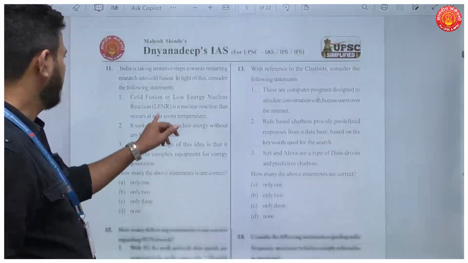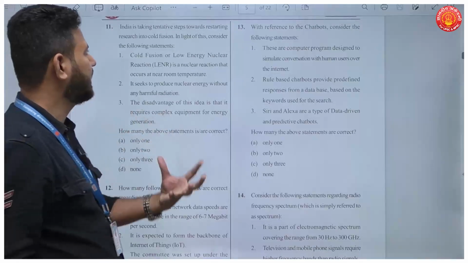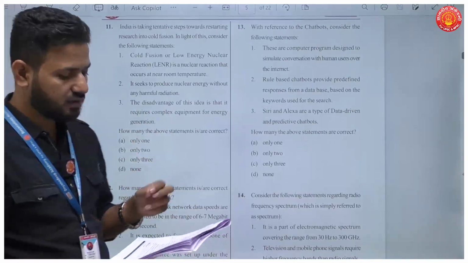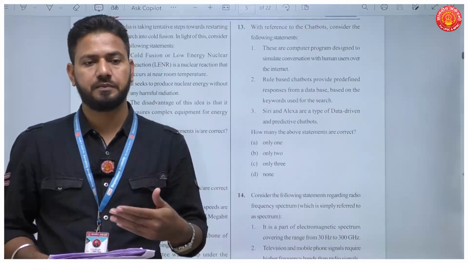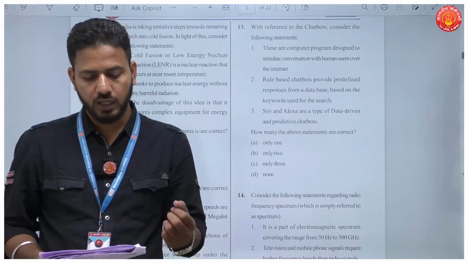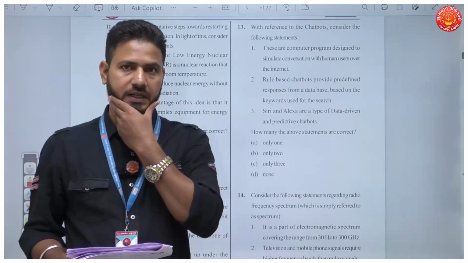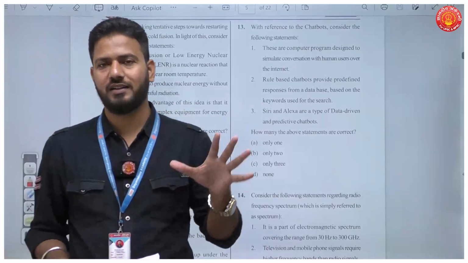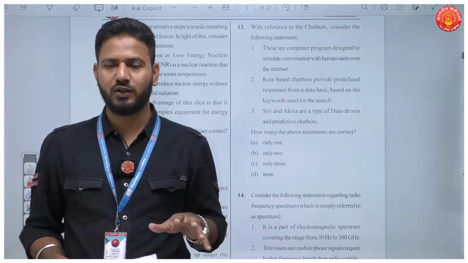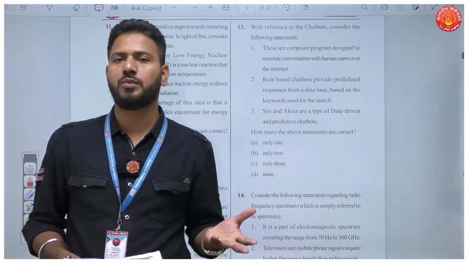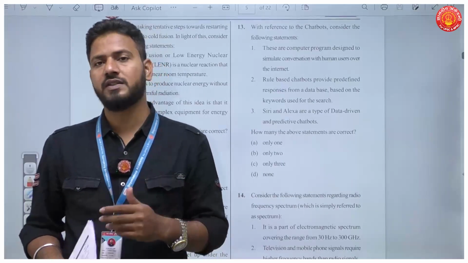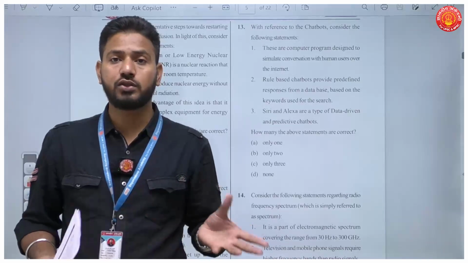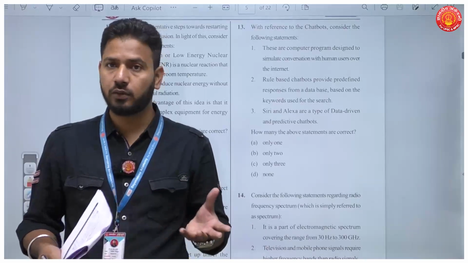Now, question number 11. India is taking tentative steps towards restarting research in cold fusion. This is a very new innovation, cold fusion. In light of this, consider the following statements. Now, like I said, nuclear has always been an important topic in UPSC. Like I said, the 3-stage nuclear program in India, what is fusion, what is fissile, fertile materials, fissile materials, everything, all the isotopes, we have had questions on these.